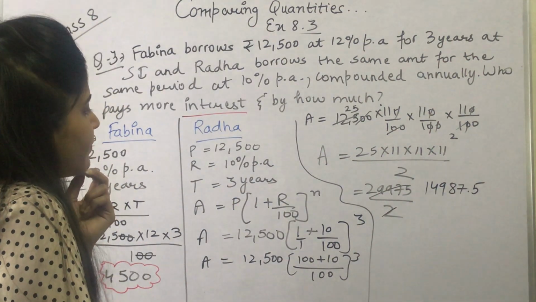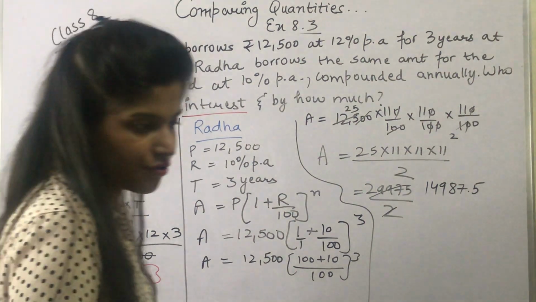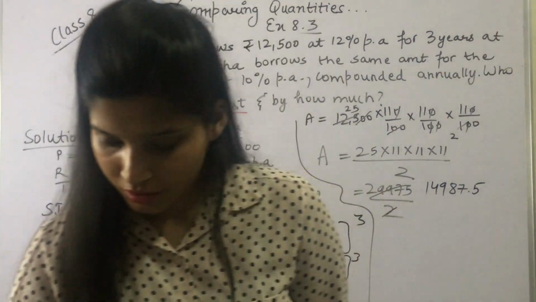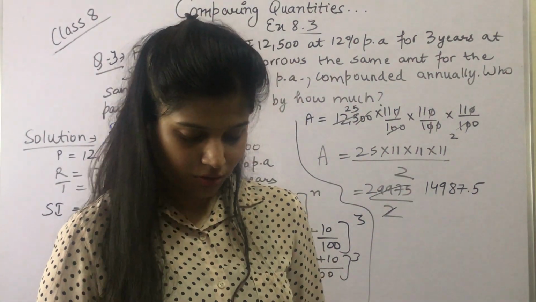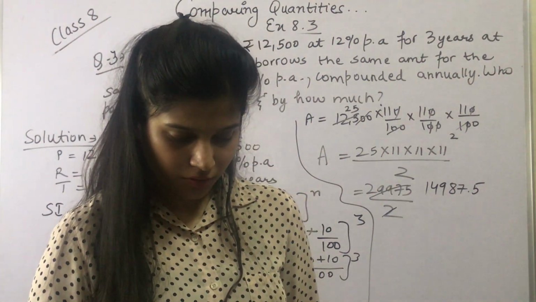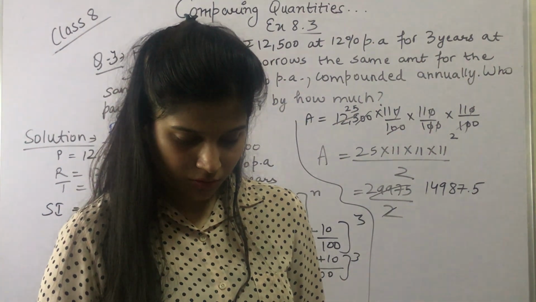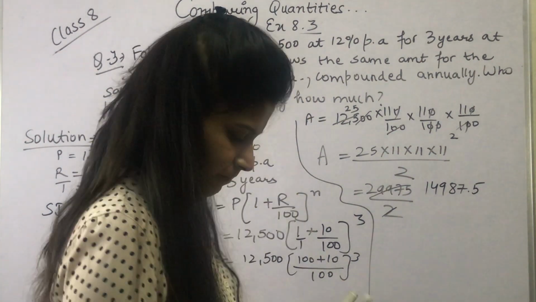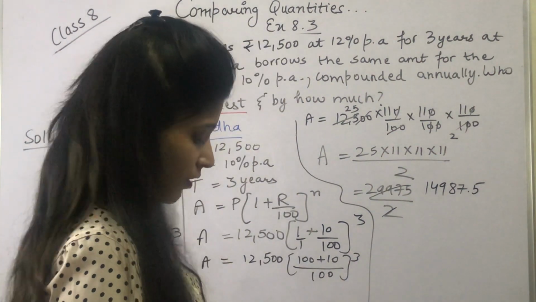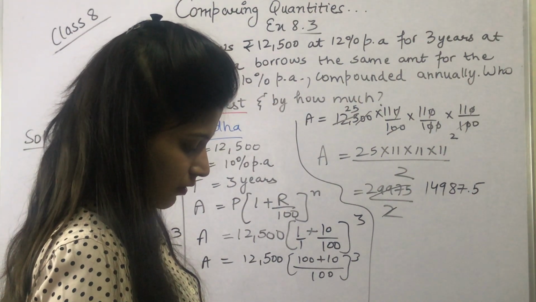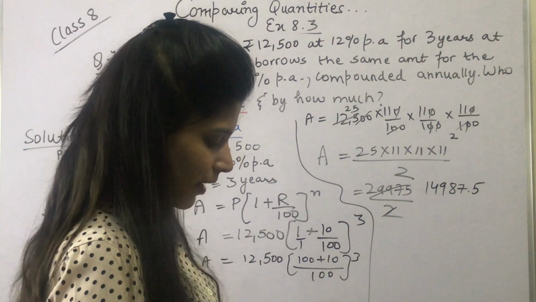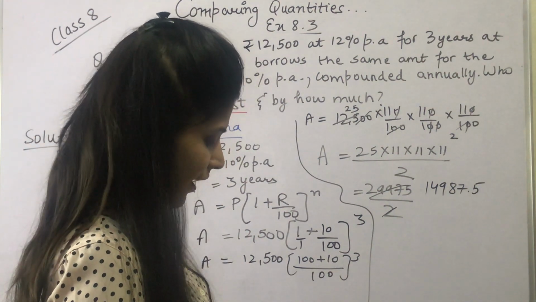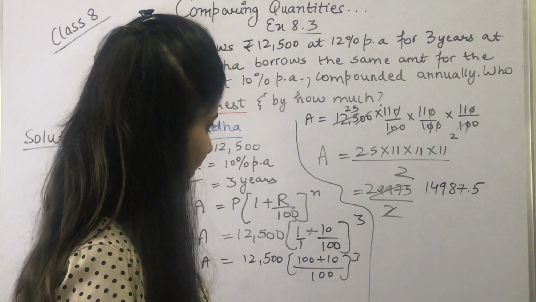So let's check. 1331 into 25, right? That is